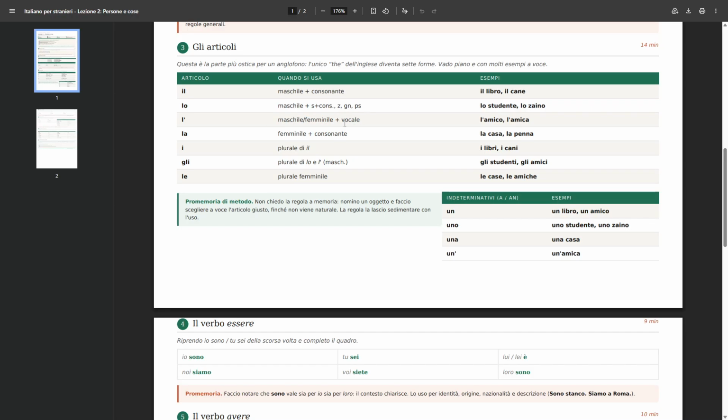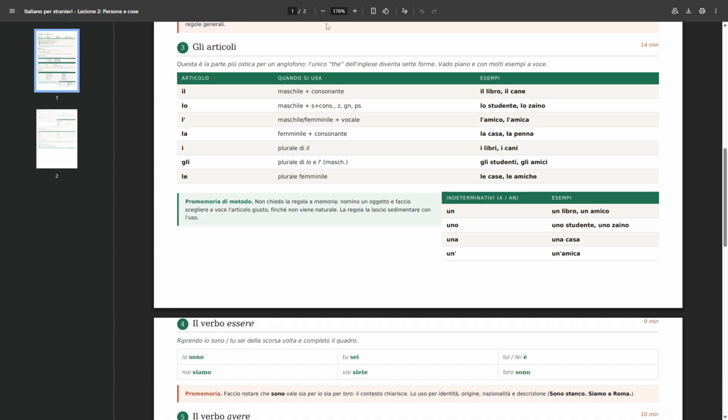So when there is this apostrophe, even in other words that now don't come to my mind actually, un' with an apostrophe, for example, as well. After them, it usually comes something starting with a vowel, not at all something that starts with a consonant.